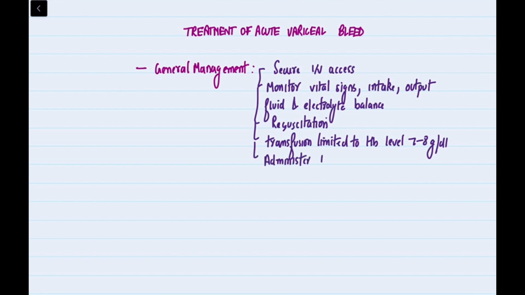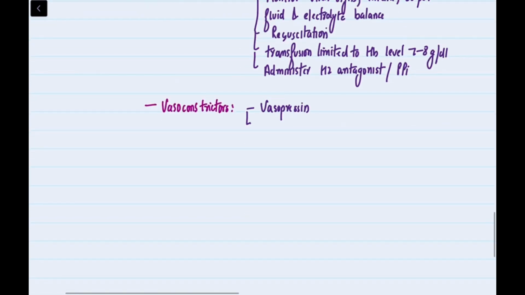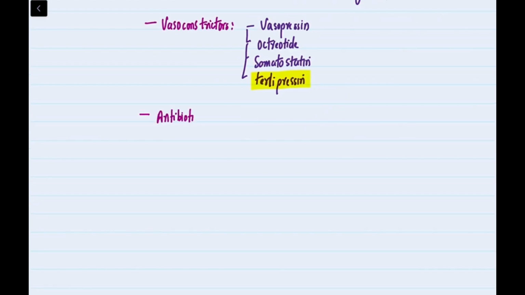Administration of acid-suppressing medications such as H2 antagonists or proton pump inhibitors. Vasoconstrictor options include vasopressin, octreotide, somatostatin, terlipressin. Antibiotic prophylaxis with cefotaxime or norfloxacin is recommended.